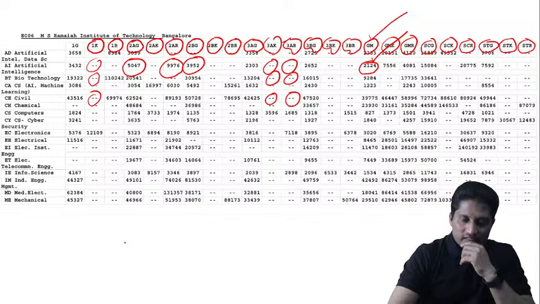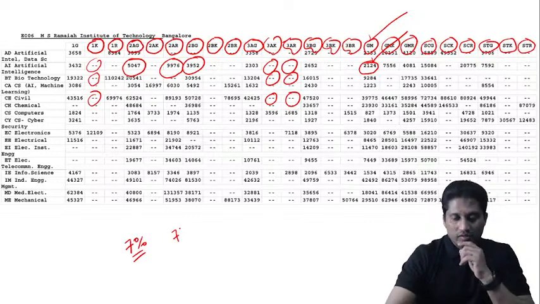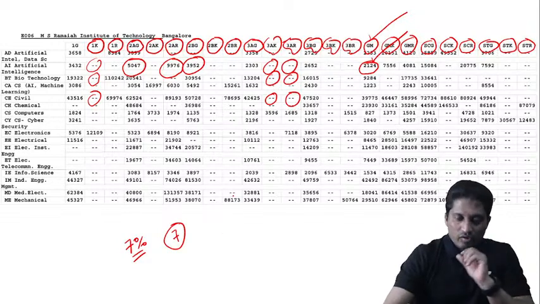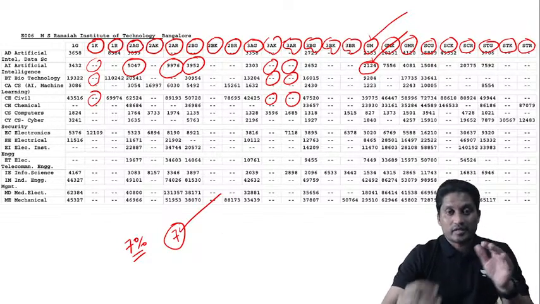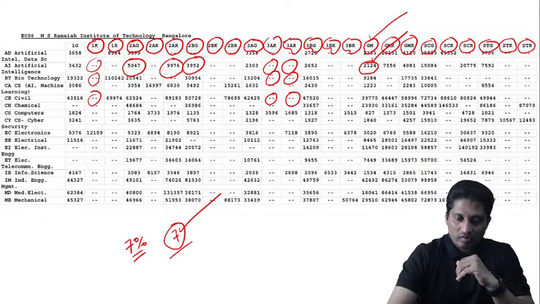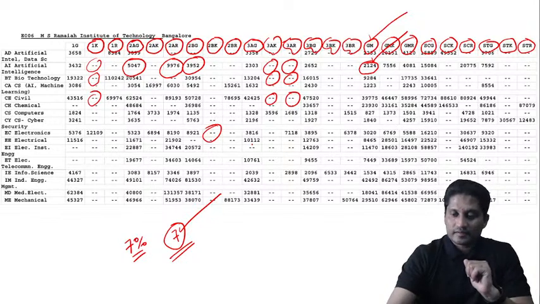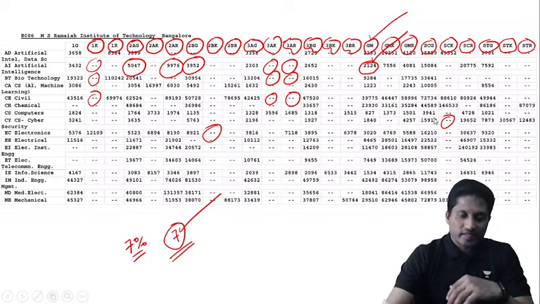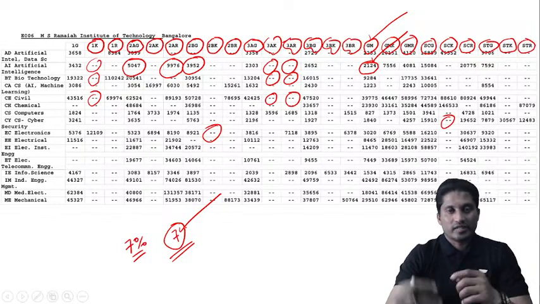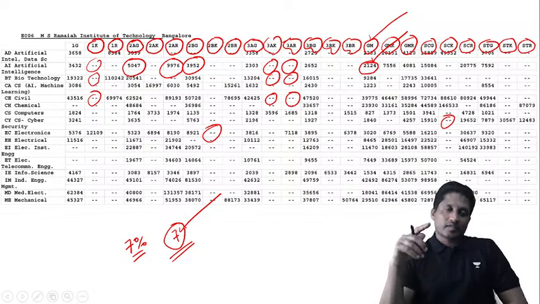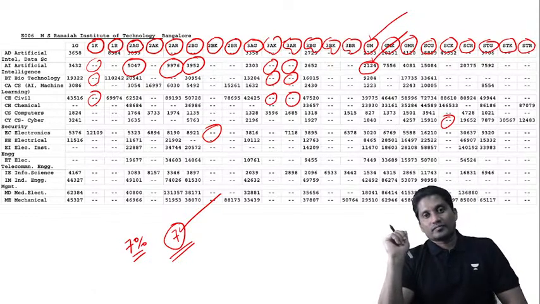in SC there are 7 seats, 7% reservation. 7 seats out of 100 are reserved. In round one only, all 7 got seats, based on the ranking. Then in round two, there will be no seat in that category, because they were filled in round one only. In case any are left out, say 4 are filled and the remaining 3 are there, those will go to the next round.